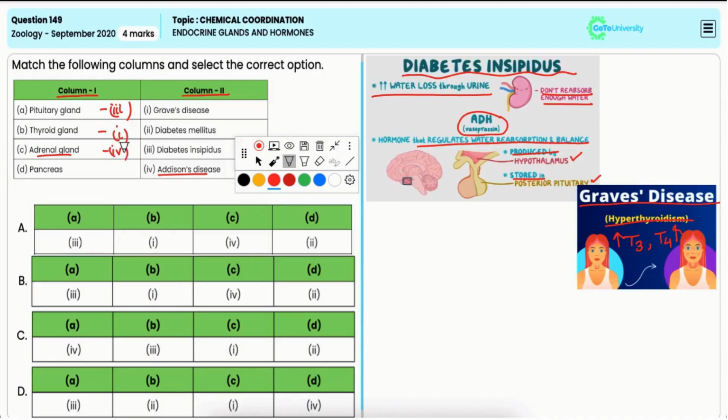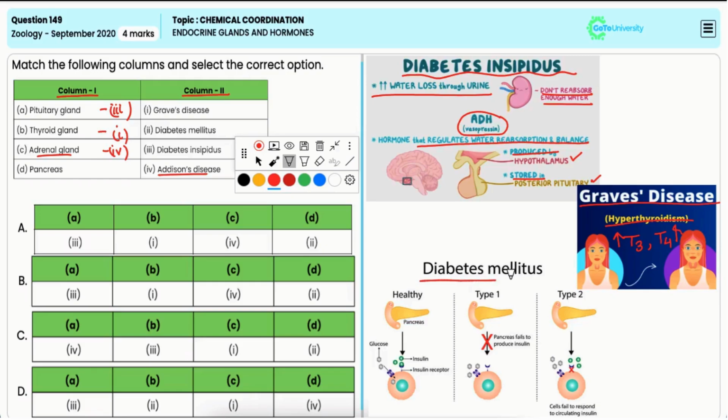And diabetes mellitus is characterized by high blood sugar level due to either insufficient, that is hyposecretion of insulin, or resistance to insulin action. And in type 1 diabetes, there is hyposecretion of insulin from the beta cells of the islets of Langerhans of the pancreas. So it leads to inadequate regulation of blood sugar glucose levels. Thus, D matches with 2. Hence, the correct answer is option A.